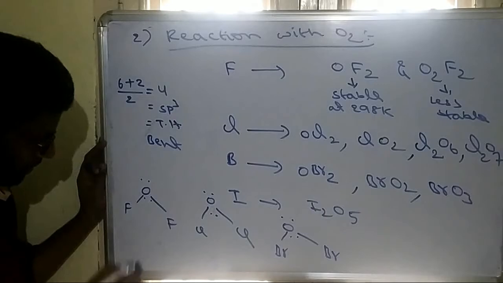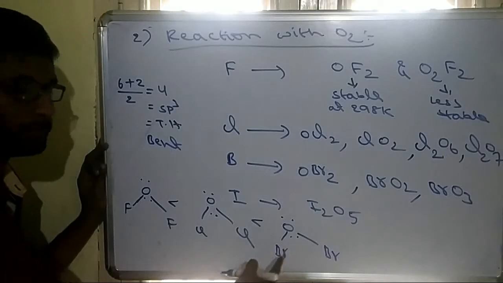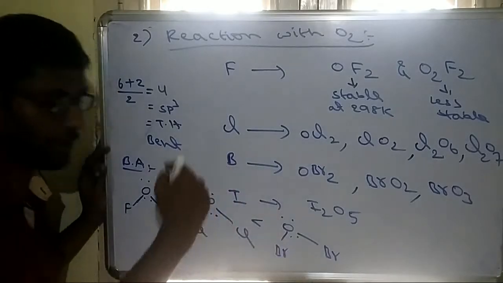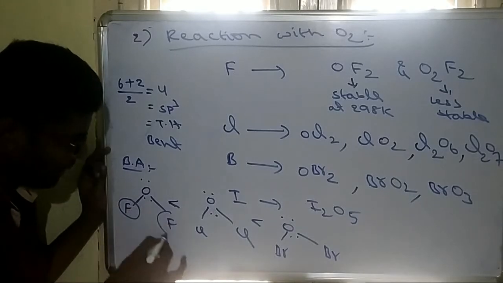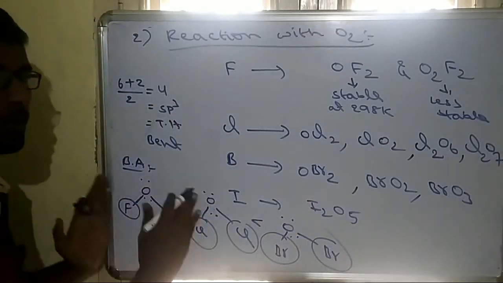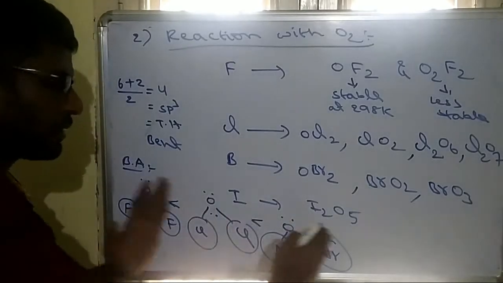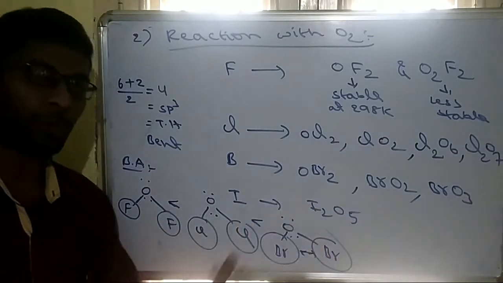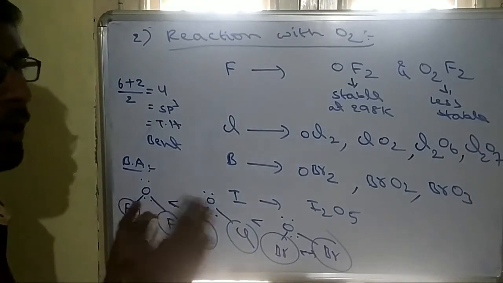And remember, when we move from fluorine to bromine, the bond angle increases. The bond angle of OBr2 is greater, whereas OF2 is lesser. Why? Because fluorine is small in size, whereas chlorine is bigger and bromine is much bigger. When the size of the halogen atom increases, they undergo some repulsions, and due to these repulsions the bond angle increases. So OF2 has the least bond angle, whereas OBr2 has the most. This is the order of bond angles of dihalogen oxides.